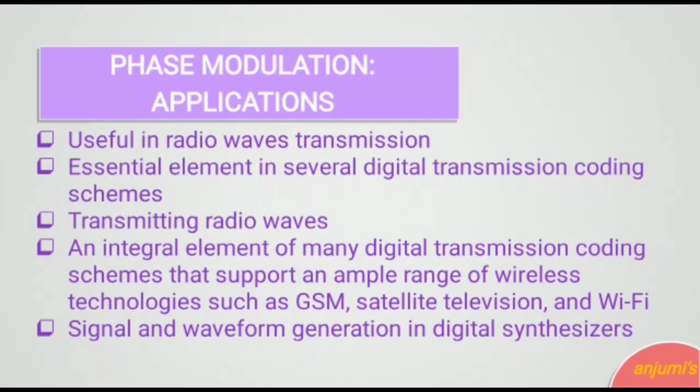coding schemes. Phase modulation is widely used for transmitting radio waves and it is an integral element of many digital transmission coding schemes that support an ample range of wireless technologies such as GSM, satellite television and Wi-Fi. Phase modulation is used in digital synthesizers for generating waveform and signal.